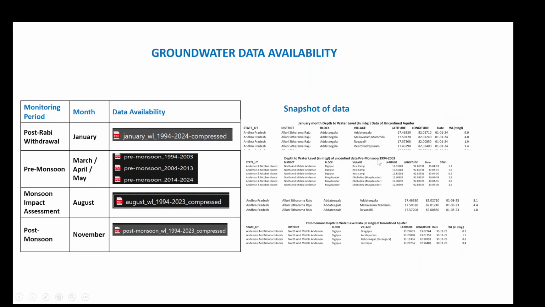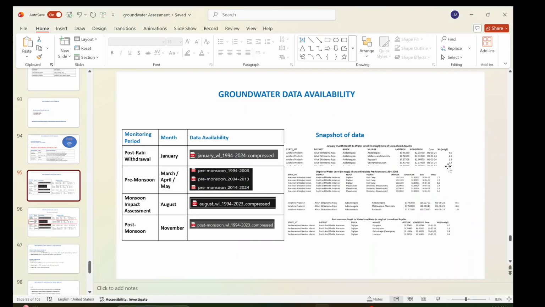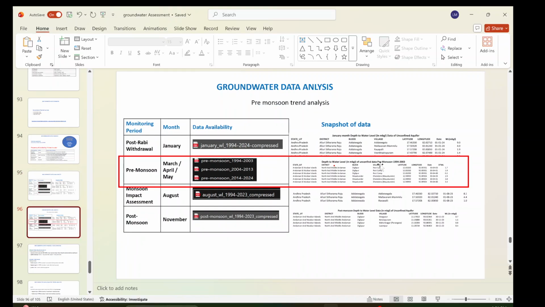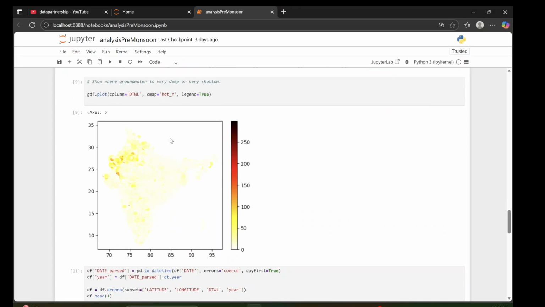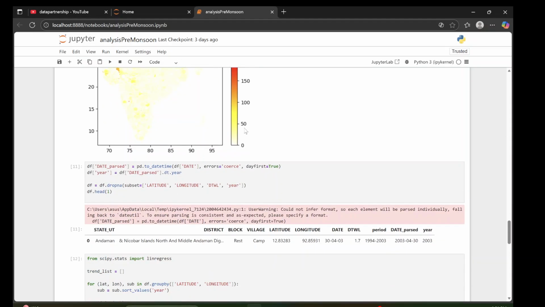I showed you how the data looks in the PDF files, right? And then I converted that PDF into CSV. So basically I'm talking about this period, right? And then I tried to show this data in a heat map. I created that so that you can see the stress level.